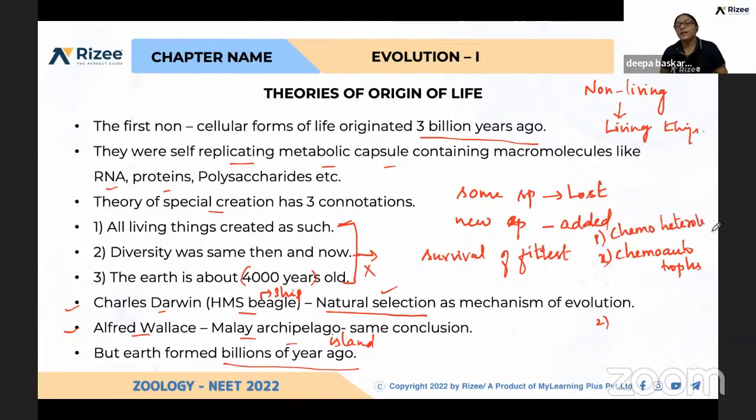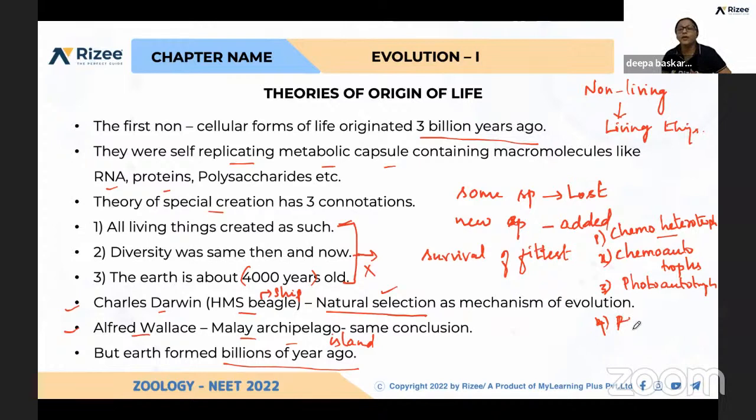Let me explain. First is heterotrophs. Heterotrophs means they first used the available chemicals and they started living. After that, chemoautotrophs developed. Here, by using those available chemicals, they created whatever molecules they need. That is called chemoautotrophs. And third one is photoautotrophs. Do you know what photoautotrophs are? Plants, you can say. So from chemoheterotrophs, chemoautotrophs evolved. From chemoautotrophs, photoautotrophs evolved, and later heterotrophs.